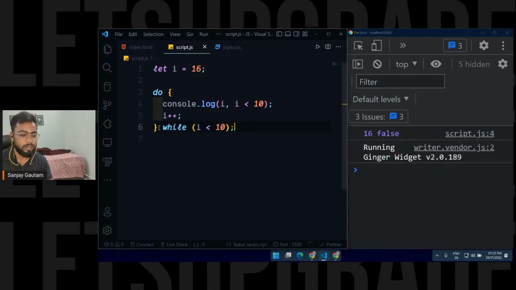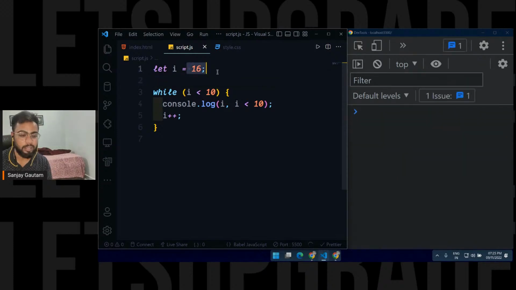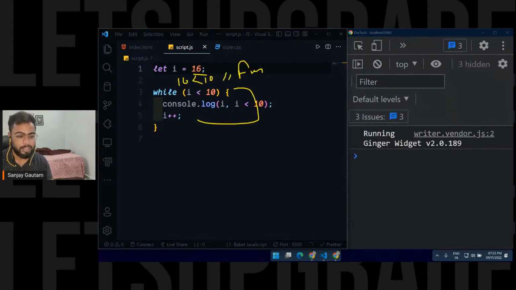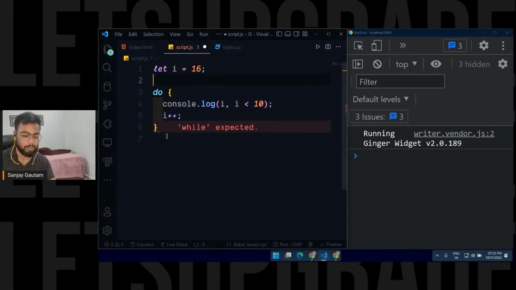But in the case of the while loop and the for loop, you won't see this happening. If right away the condition is false, if you look closely, the value of I is 16. So 16 less than 10? Nope, false. So this code is never ever going to execute. But in the case of do while, this is going to happen. Even if your condition is wrong, the do while loop will work one time.